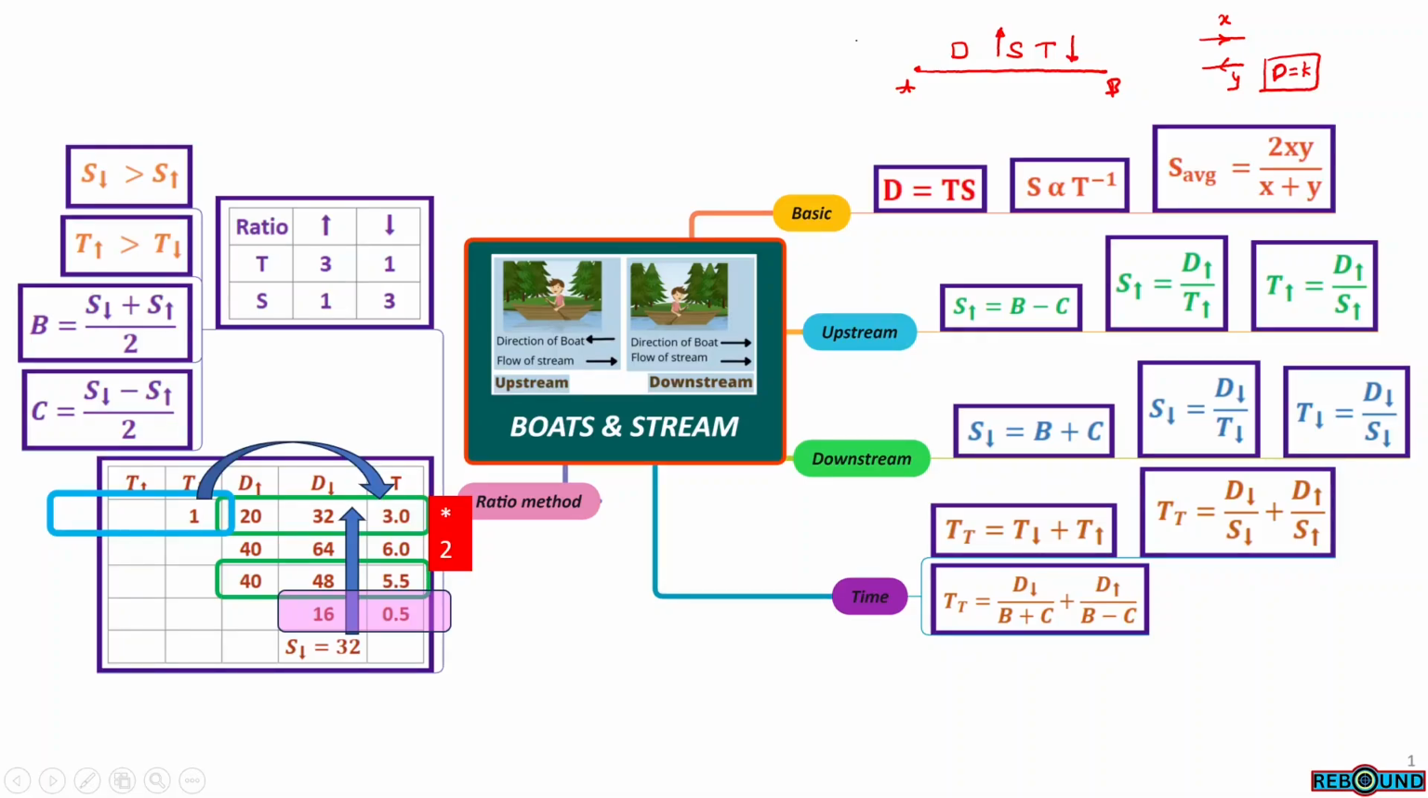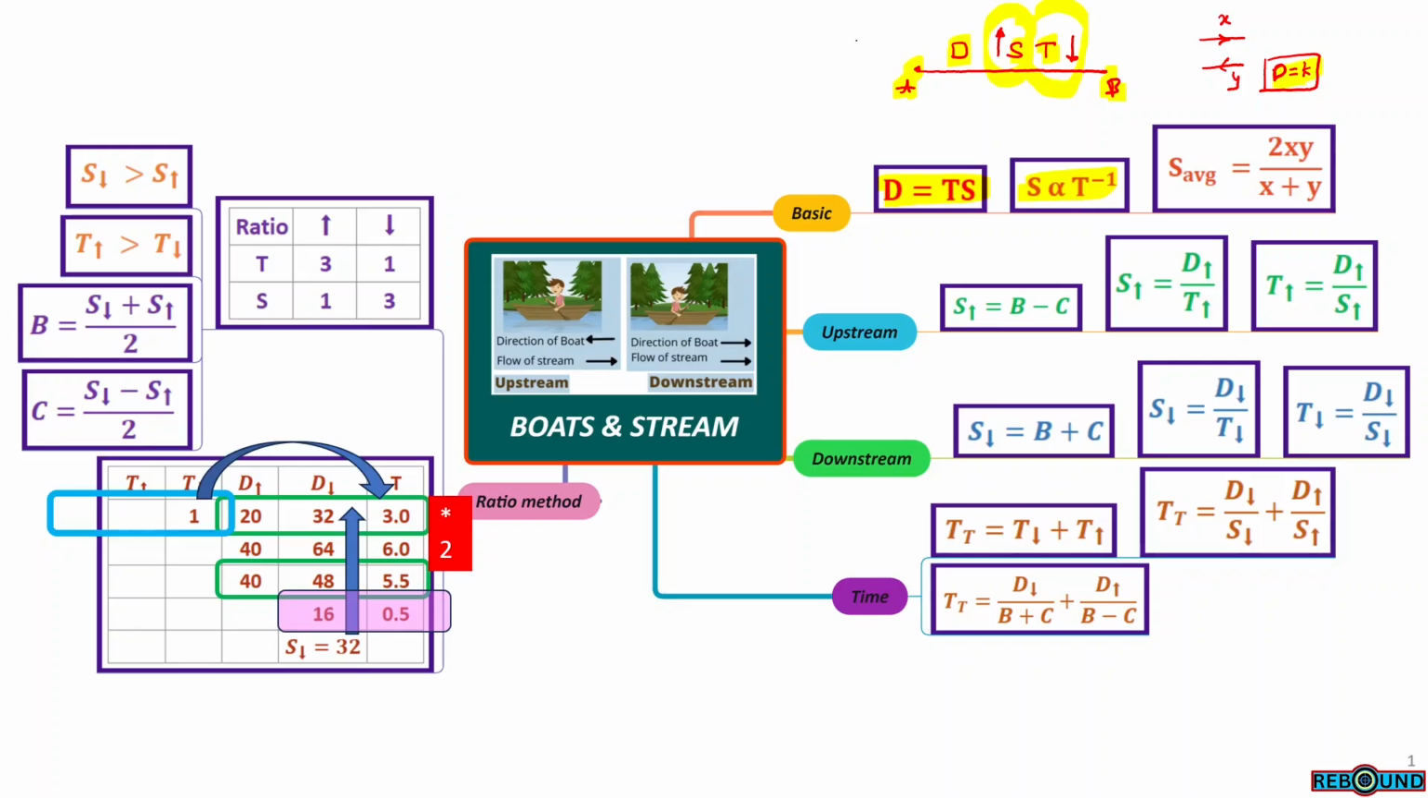Coming to boats and streams, first of all we check the basics. This is the point A and this is the point B. The distance between the 2 points is d. This is the total formula. Distance will be speed into time. Speed is inversely proportional to time.